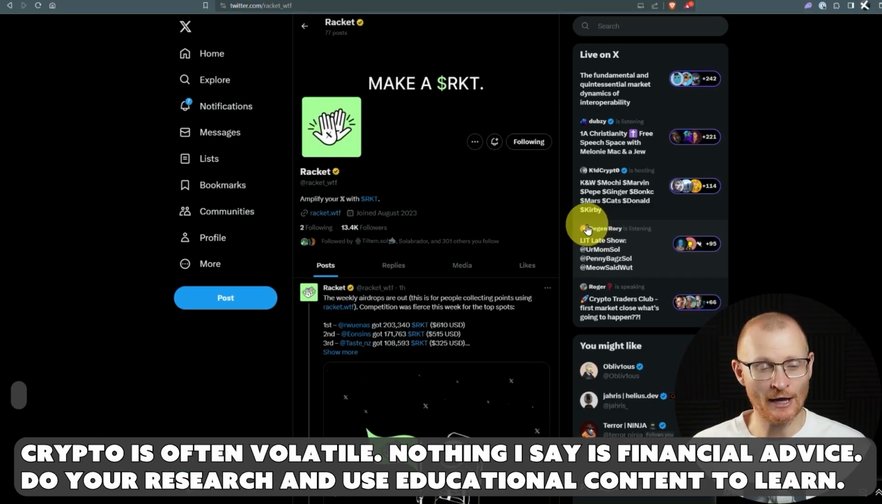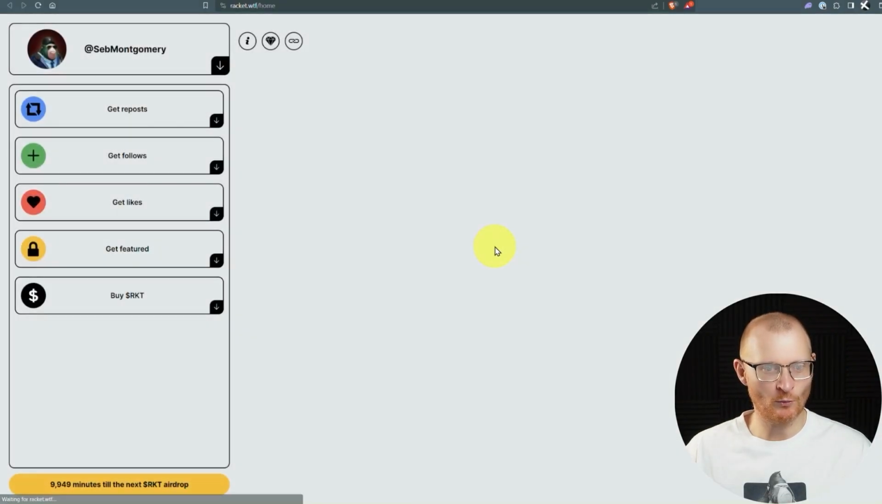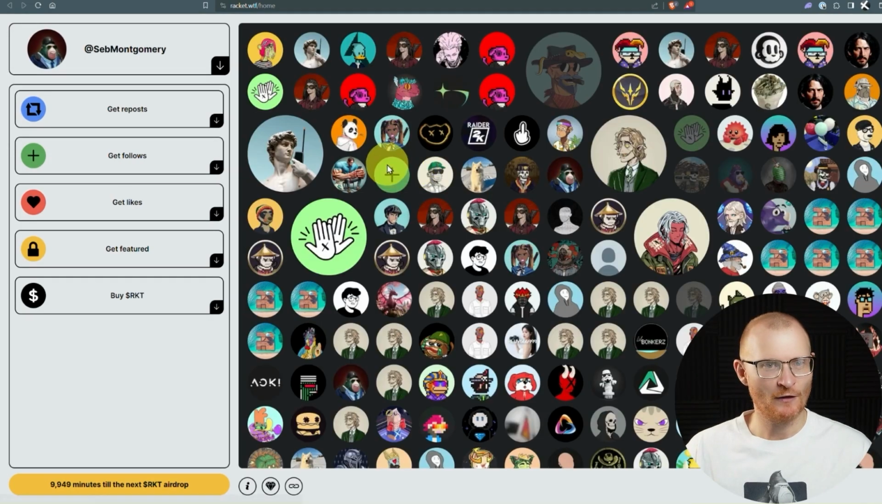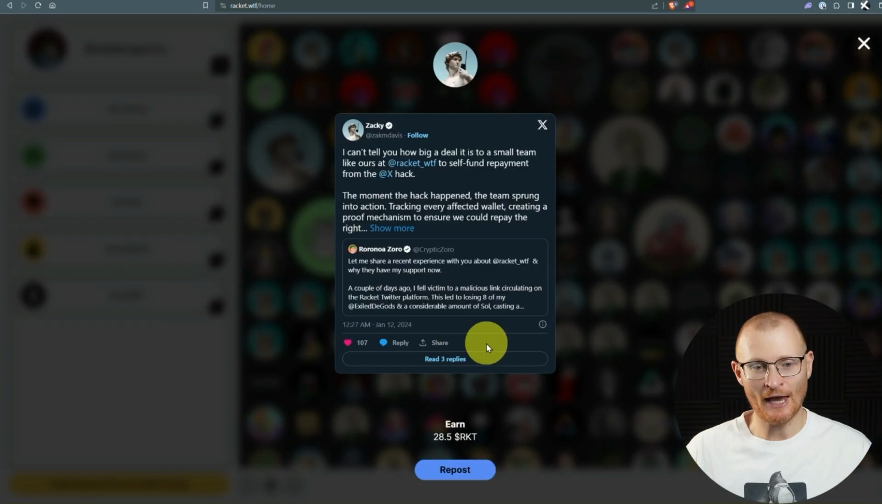Firstly, here we are at Twitter. So this is Racket, and basically this allows you to amplify your Twitter reach. If we click on racket.wtf, this will go to this website where you connect your wallet and you connect your Twitter. From here, we have the ability to do retweets, and we can earn their actual token. So this is the RKT token.